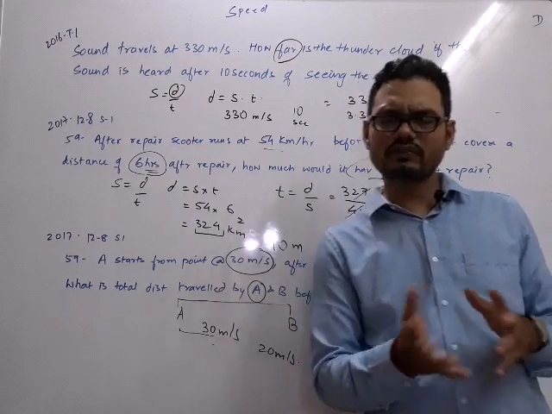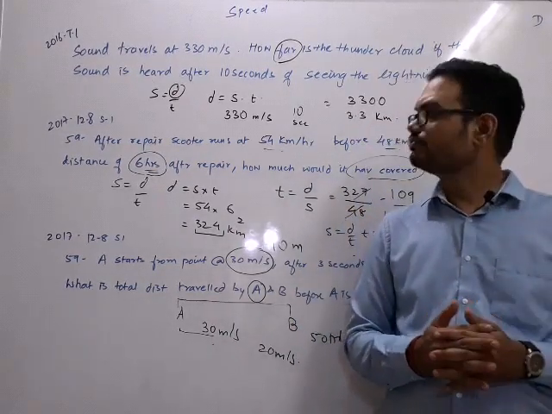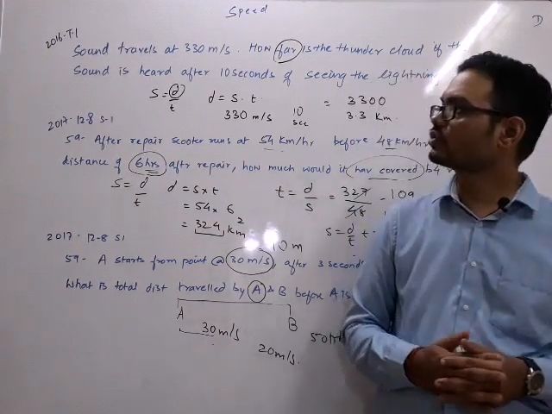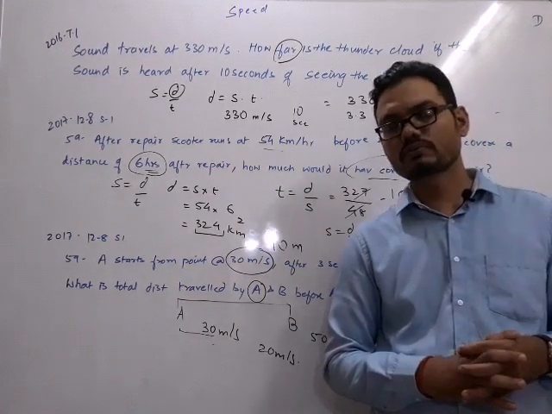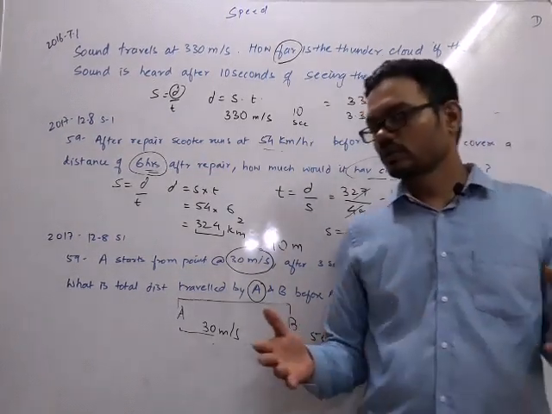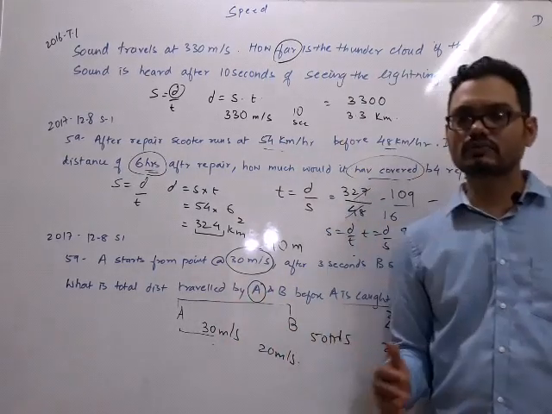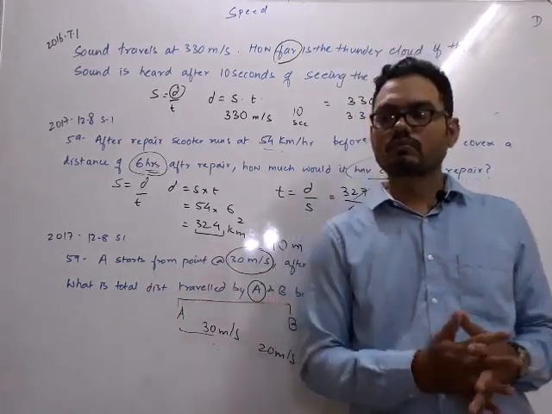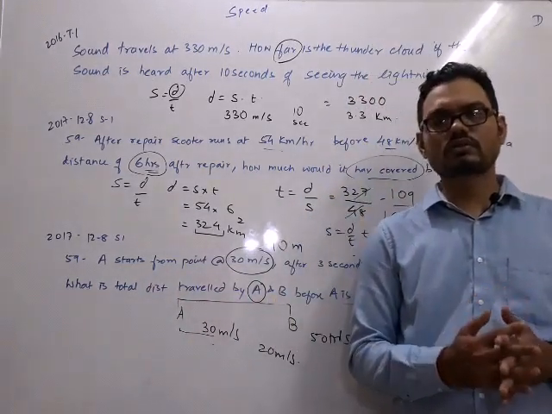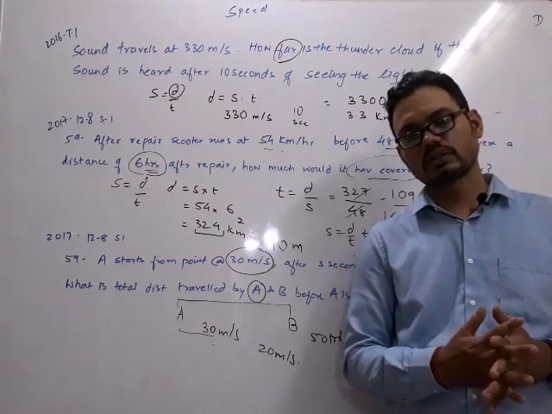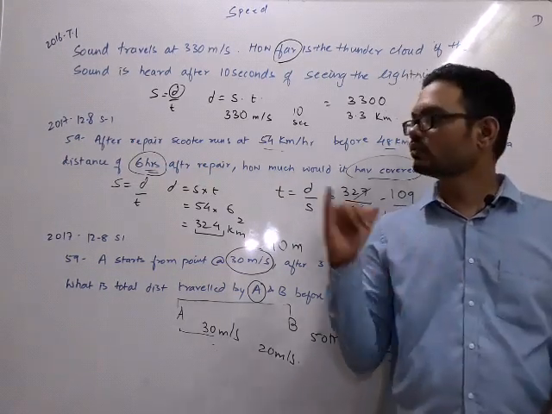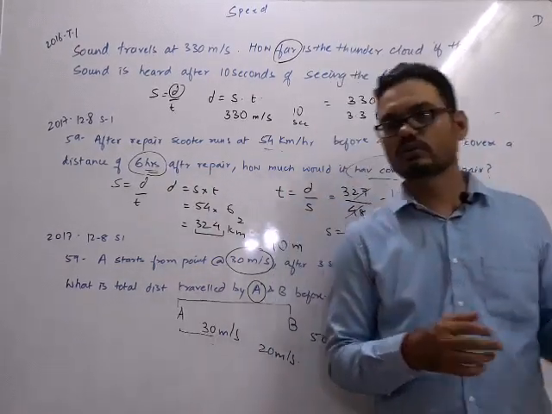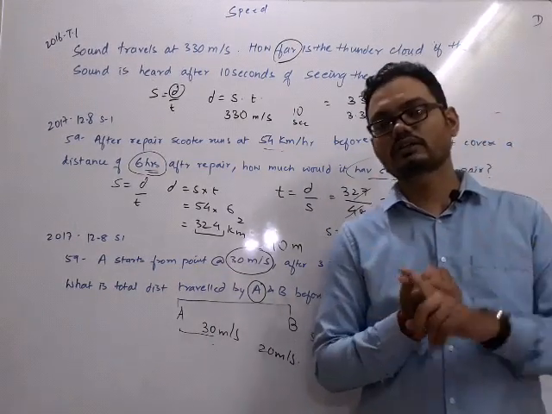I'll try to cover as many different types as possible, and we'll continue with the same speed, time and distance. We'll try to see some more questions of trains, some questions of boats and streams, some questions of average speed, and that's about it. Whatever are the maximum possible types which are expected, I will try to cover. And then we'll see further topics of profit and loss, discount. You will not miss out on these marks. That is my objective. Speed, 1 mark for sure you will get. Average for sure, percentage for sure, profit and loss for sure, and discount for sure.